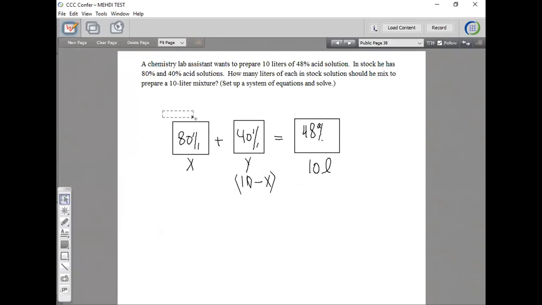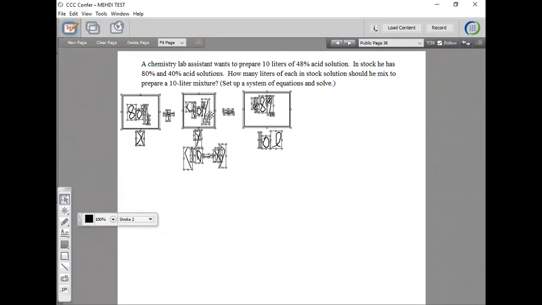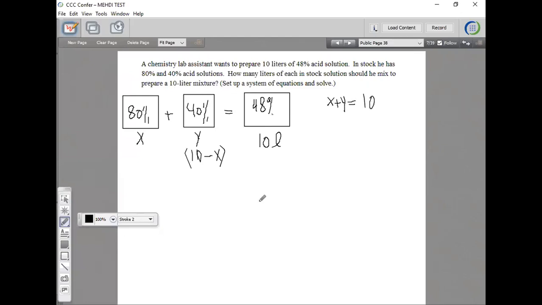So what I'm going to do is move this a little bit to the side so we can see this a little bit better. I'm going to move this up here. So my two equations: one equation would be X plus Y is equal to 10, right? That's one equation. The second equation would be the amount times the strength, which is 80%. What is 80%? Let's change it to a decimal. 80 divided by 100 would be 0.8, right? Everybody agree with that? 40% would be 40 divided by 100, which is 0.4.